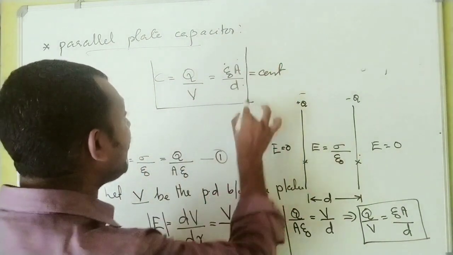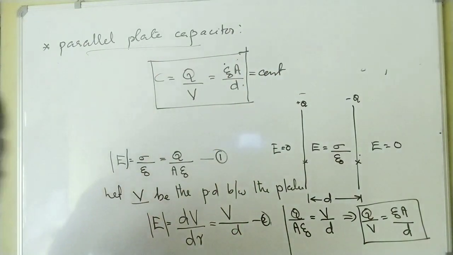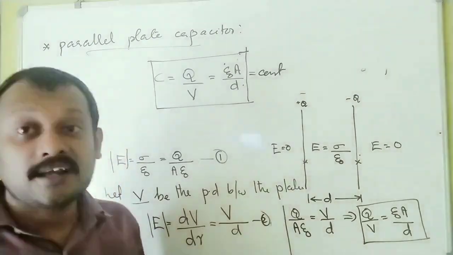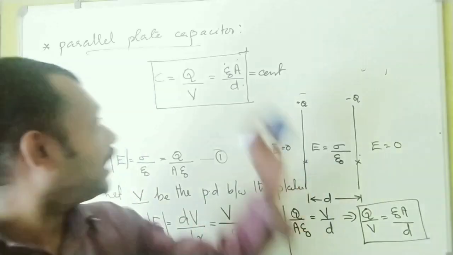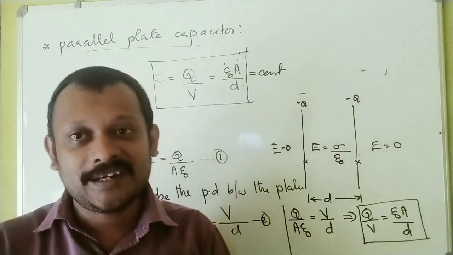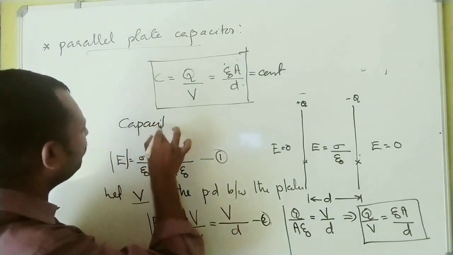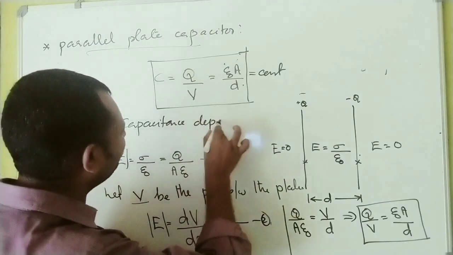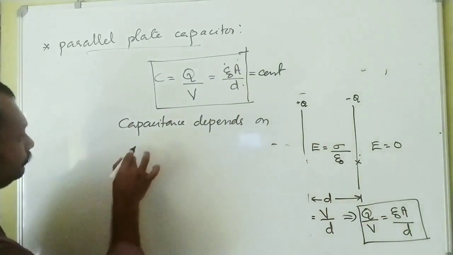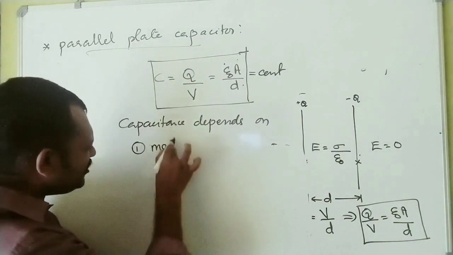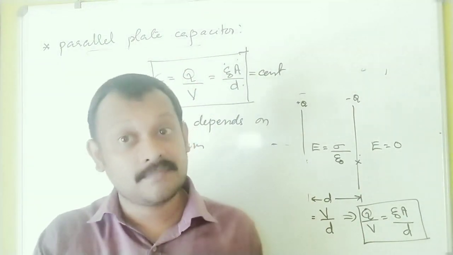This is the expression for the capacitance of a parallel plate capacitor. On what factors does the capacitance of a parallel plate capacitor depend? Epsilon 0 is the permittivity of free space, so the capacitance of a capacitor surely depends on the medium.